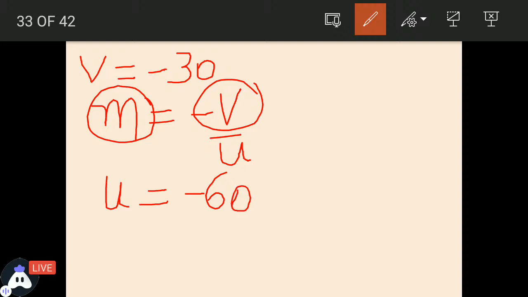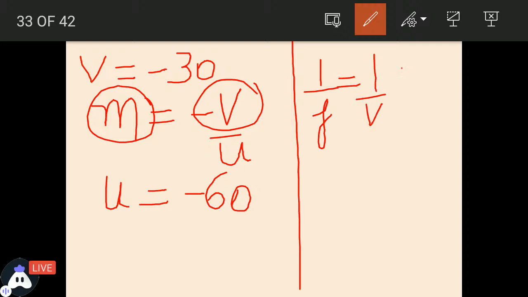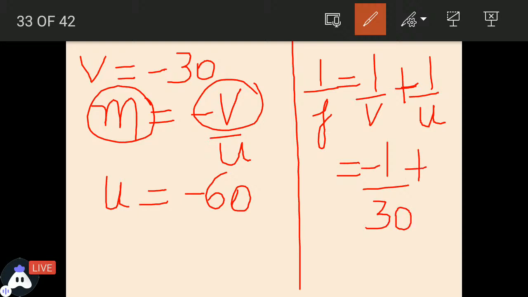So now we have V and U. Putting the desired values in the mirror formula, 1 upon F is equal to 1 upon V plus 1 upon U, you will get your focal length. So V is minus 1 upon 30 and U is minus 1 upon 60.